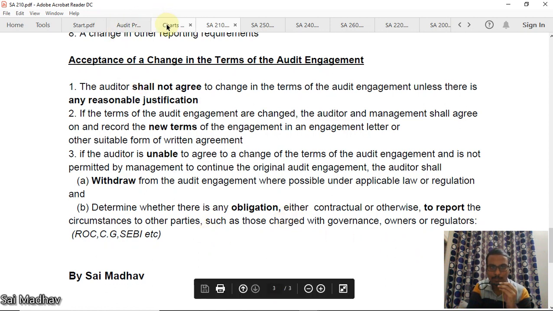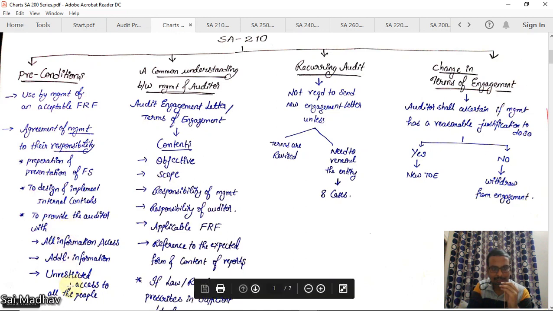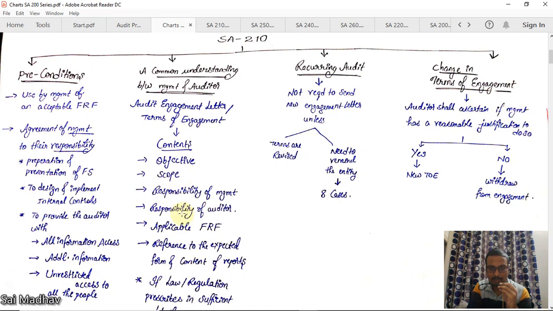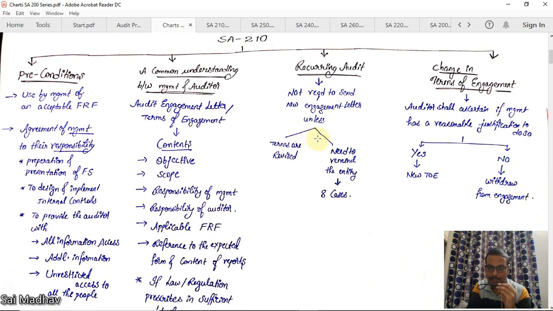Now we will go with the chart once. This is the overall overview, a bird's eye view of 210. What are the preconditions? Acceptable FRF, and management responsibility: they should provide an agreement on the preparation and presentation of financial statements and internal controls. They provide the auditor with all information, additional information, and unrestricted access. Now, terms of engagement: a common understanding between management and auditor. The contents are objectives, scope, responsibilities, applicable FRF, and reference to the expected form and contents of the report. Next, recurring audit: not required to send a new engagement letter unless the terms are revised or there is a need to remind the entity.